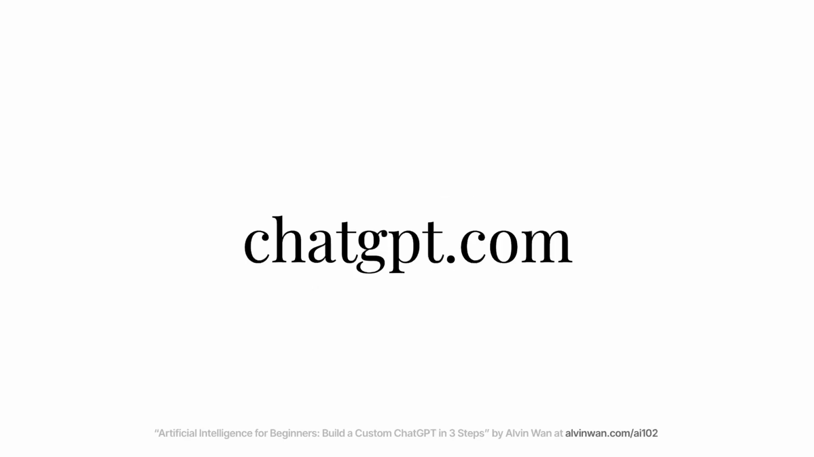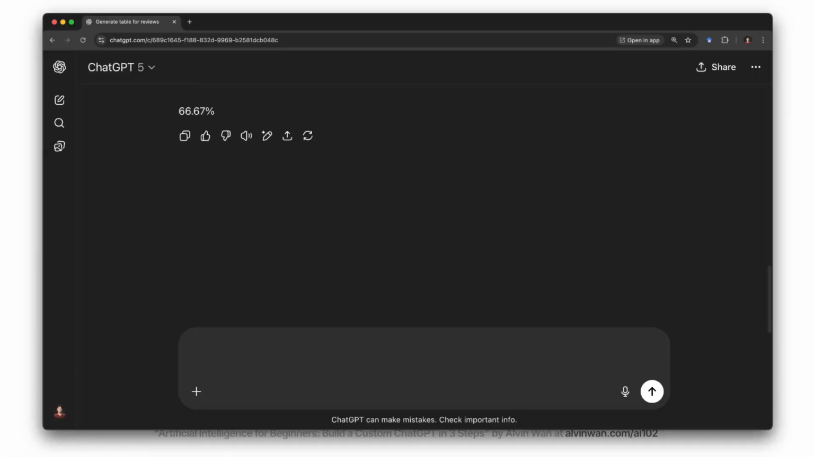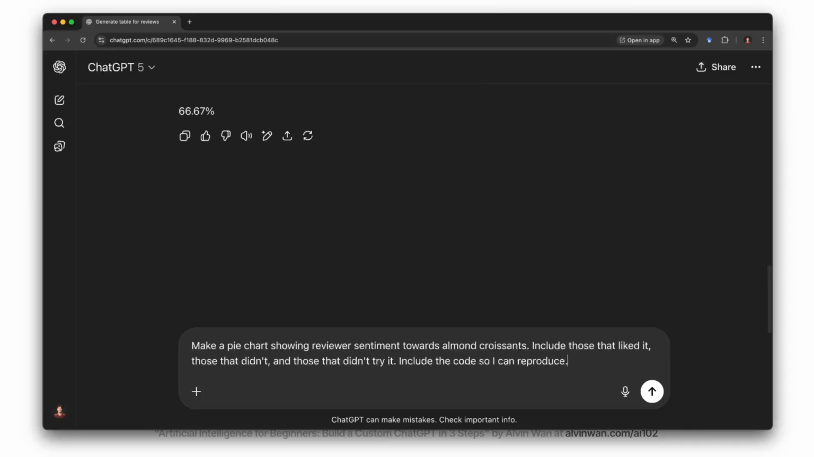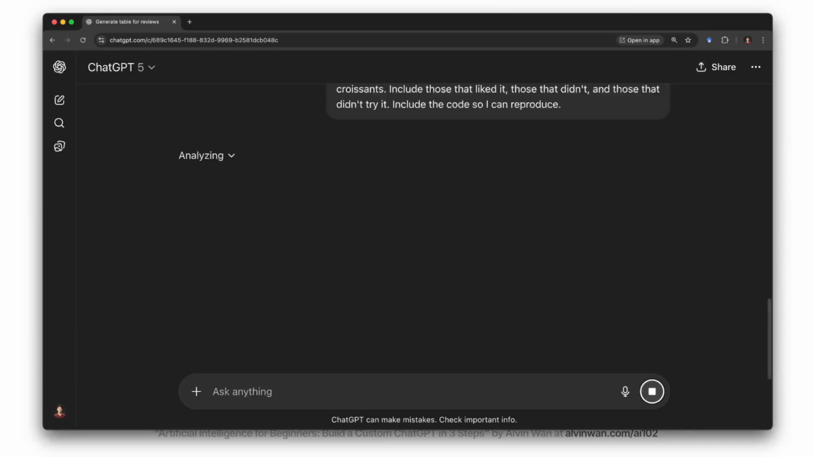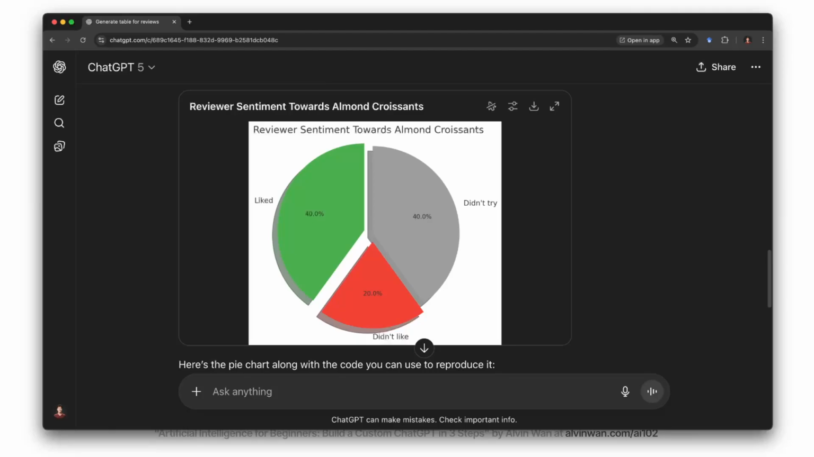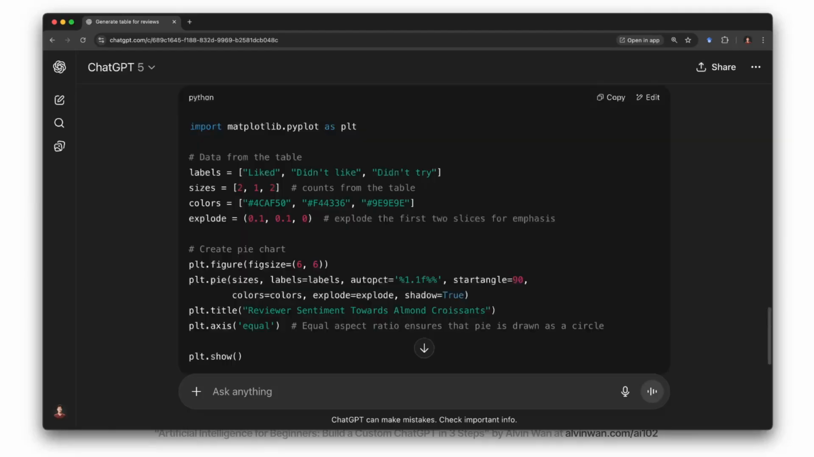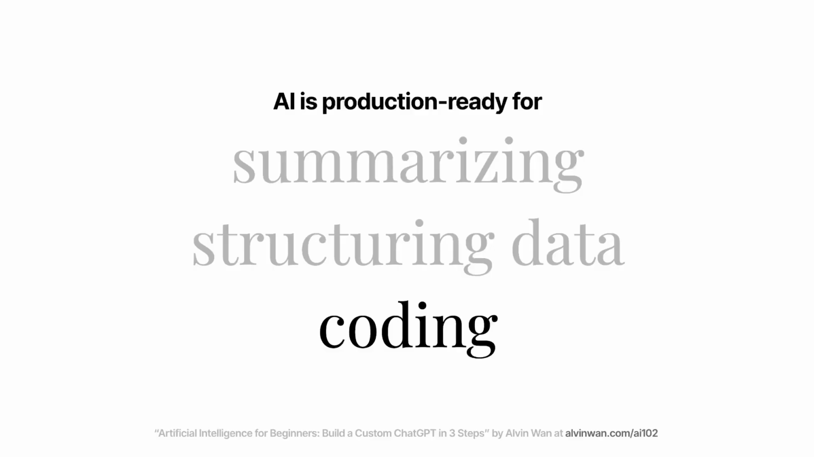Go to chatgpt.com. Let's ask ChatGPT to plot a pie chart of almond croissant lovers using the data from before. As requested, ChatGPT begins writing and running code, which now gives us a pie chart. ChatGPT also gives us the code for the plot, which we could run ourselves. In short, AI is very capable of writing code in small steps.